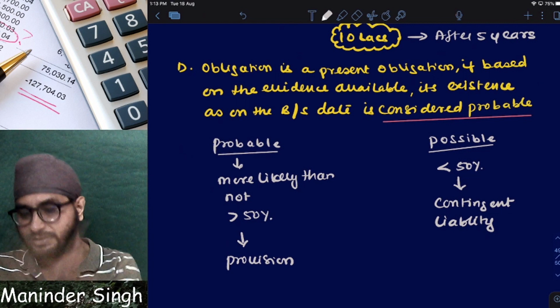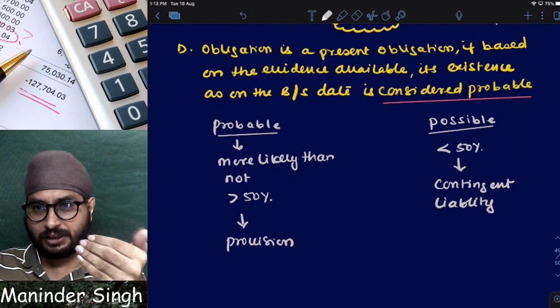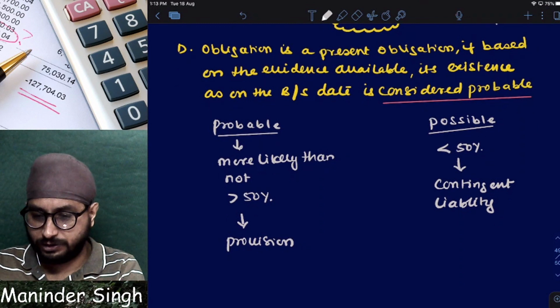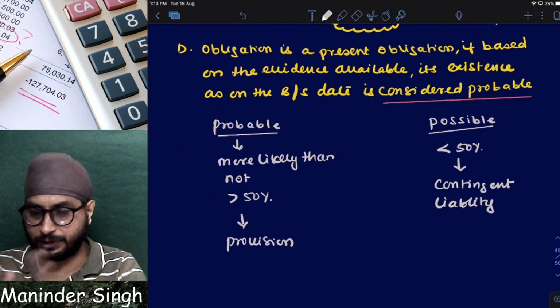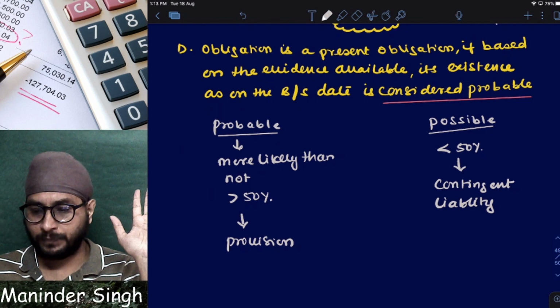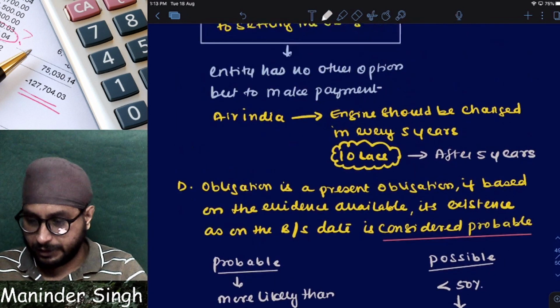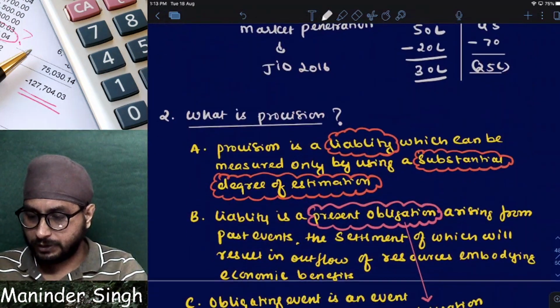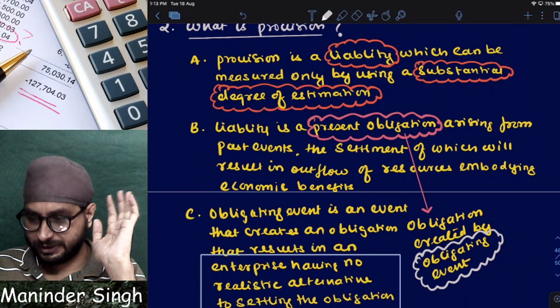Now let us revise once and then we'll close. So definition is not yet over. There are many things. I cannot continue now. It will take a lot of time. Tomorrow we will continue. Let us revise whatever I have explained you till now. Till now, I have not explained you the definition of provision. I am only explaining you one part of the provision. Definition we will see tomorrow. Now tell, provision is what? Is it an asset or liability?